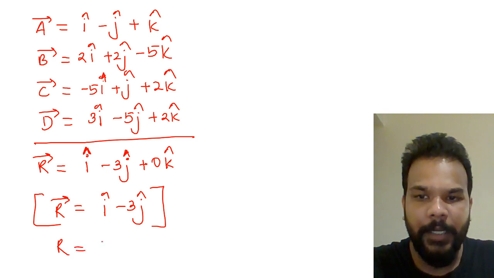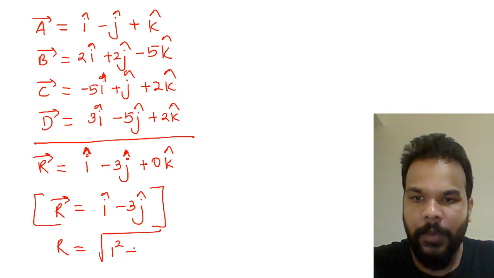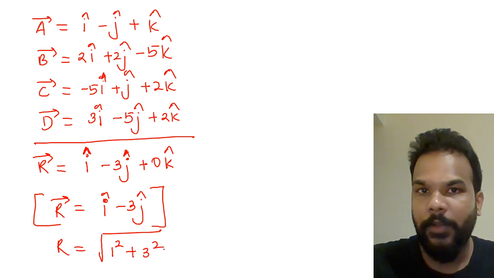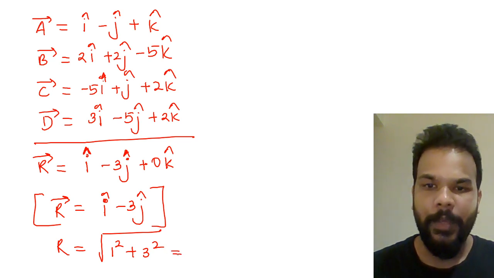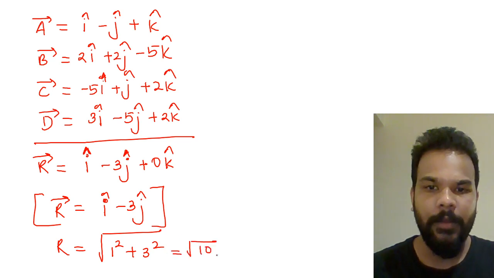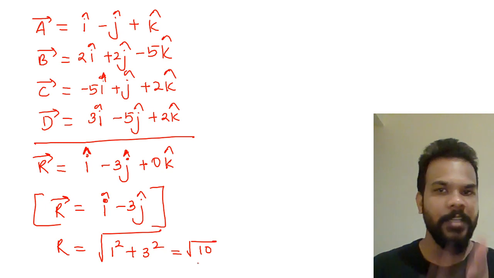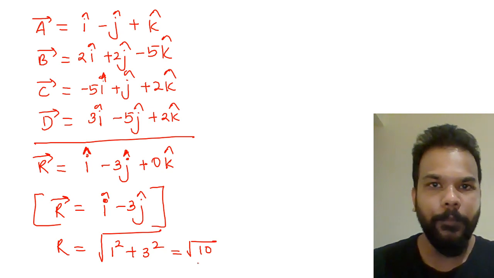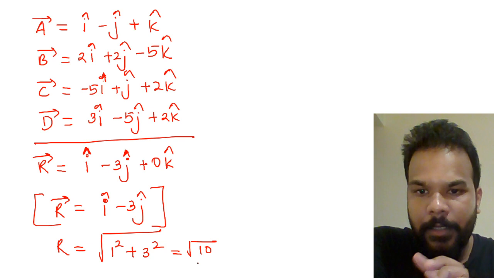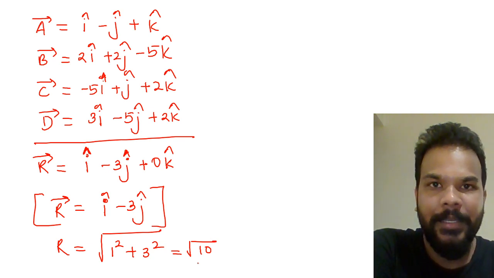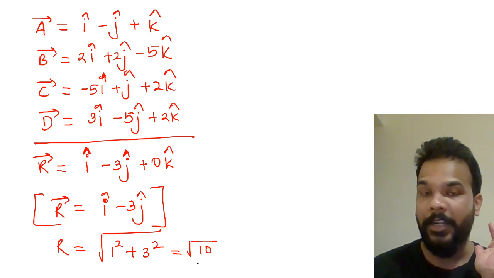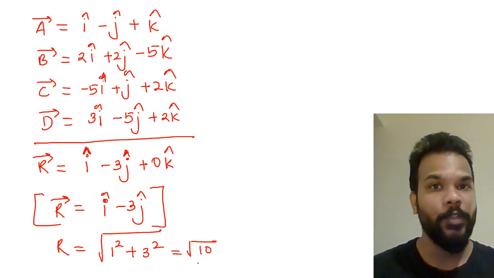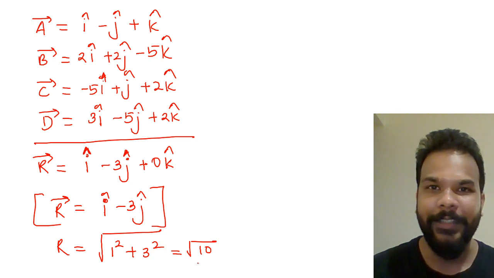I can find out its magnitude also as under root of 1 square, because this is 1 i cap, and plus 3 square, not minus 3. As I told you, there is no negative possibility of a magnitude. So what do I get? 9 plus 1, this is under root of 10. Are you getting it, guys? If these four are the forces here, then the force that you have got is i cap minus 3j cap, which will replace all these four forces and will do the same job, will make the body accelerate with the same acceleration as was done by all these forces put together.